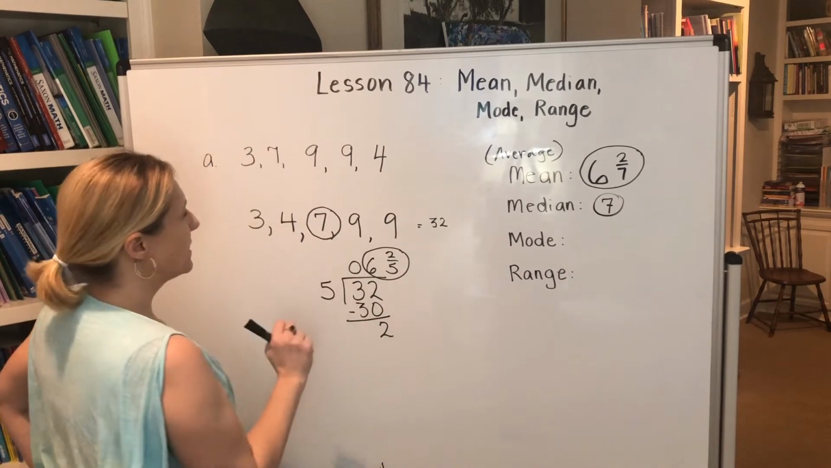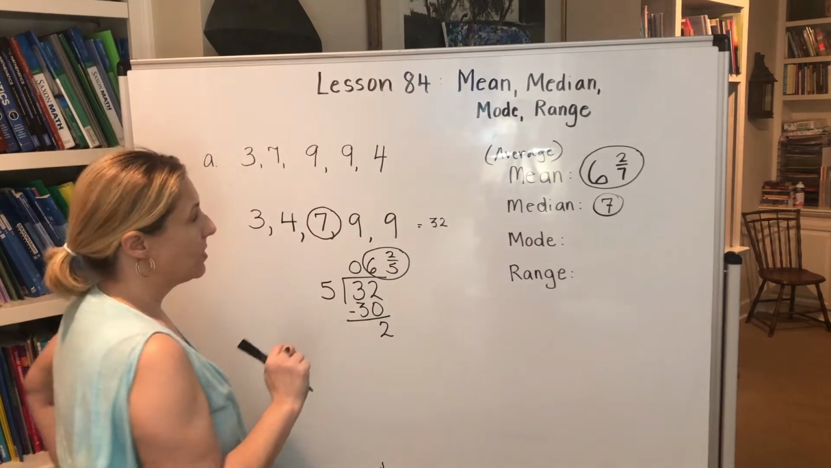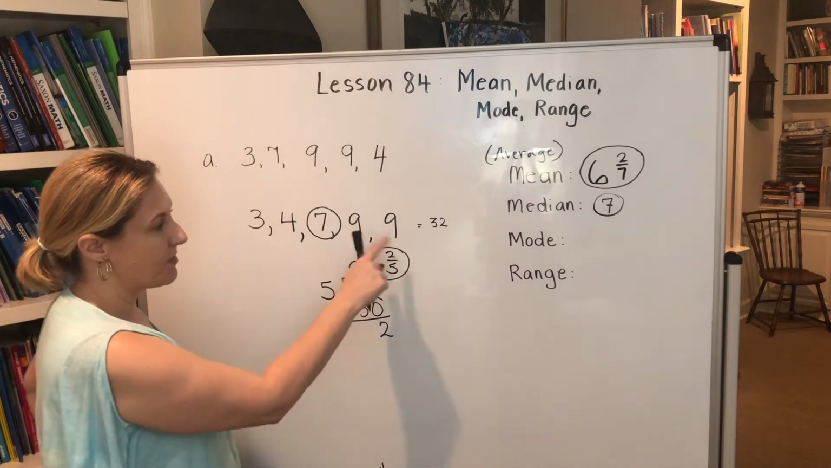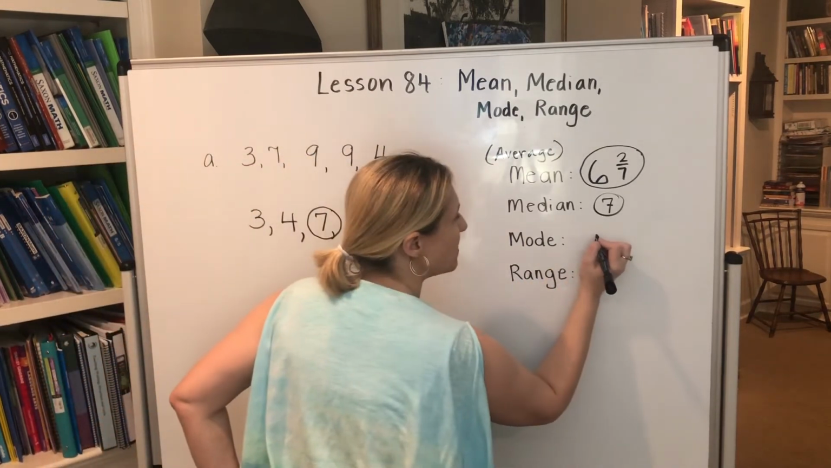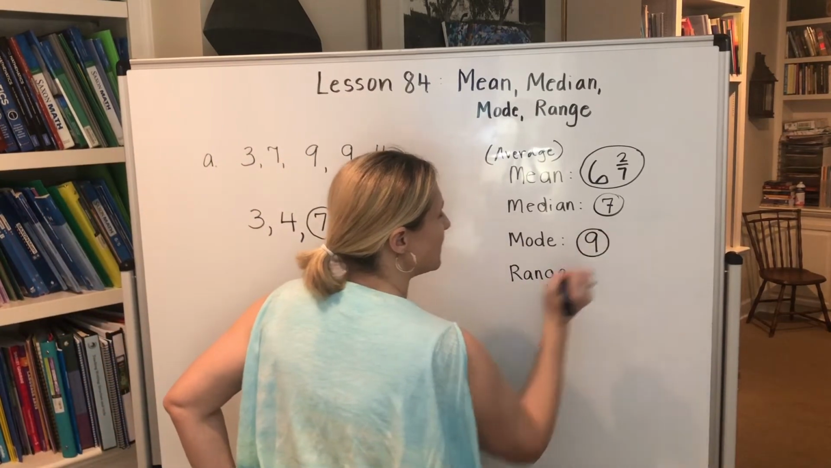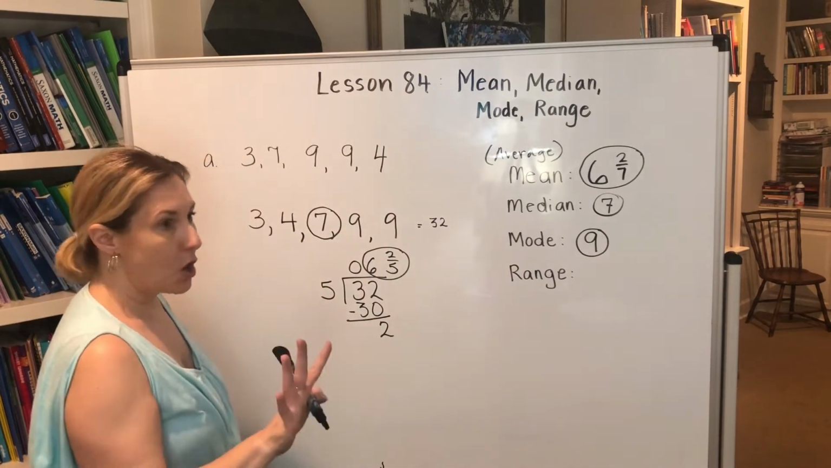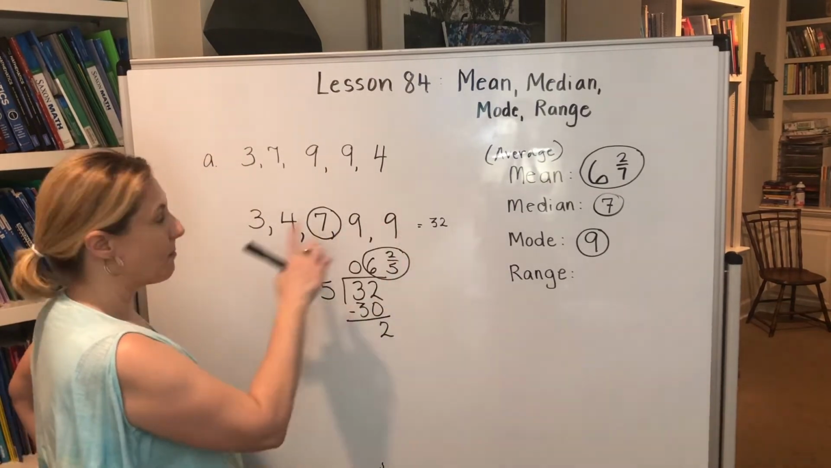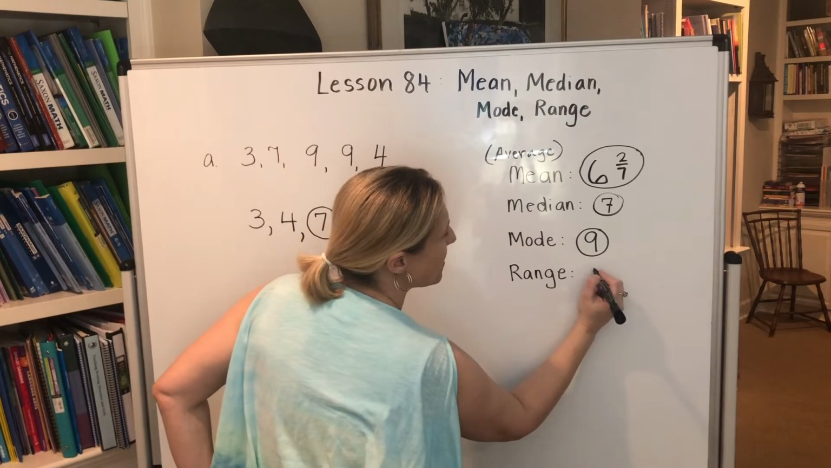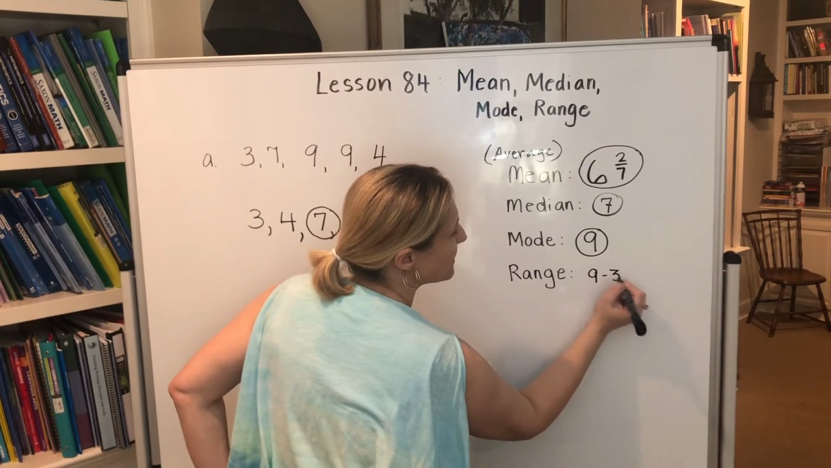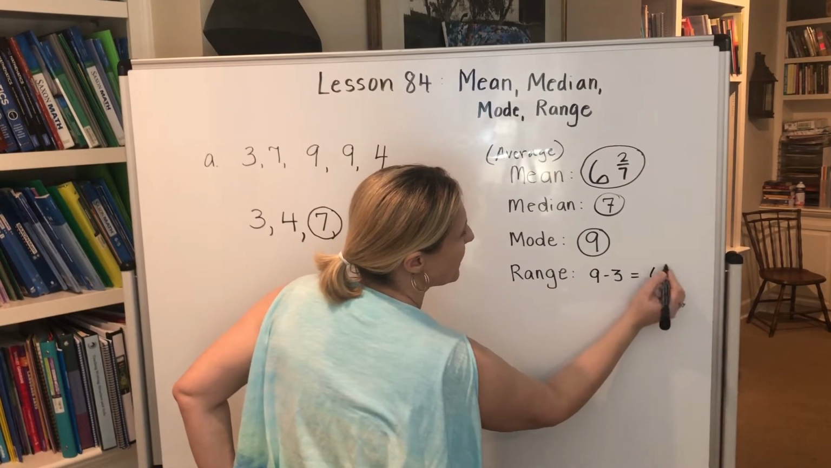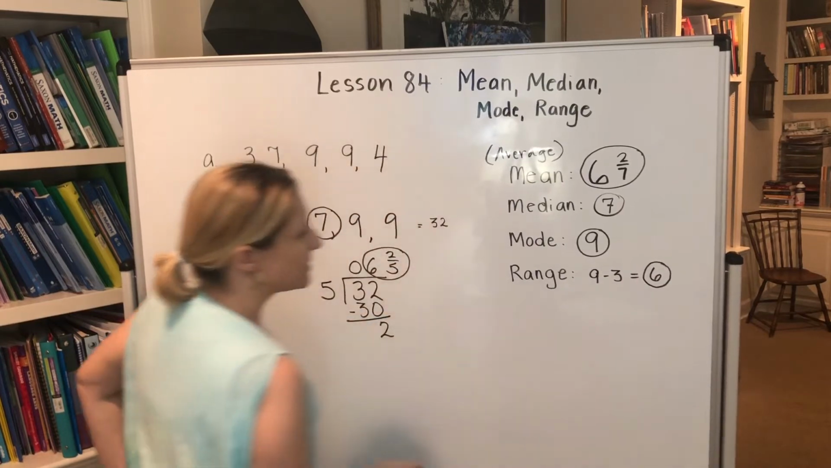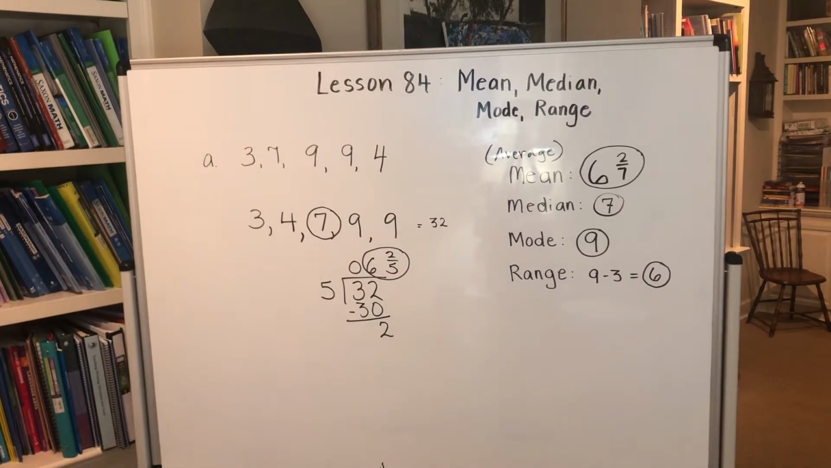The mode, that's the most repeated number. Okay, obviously here we have the most 9s. So our mode is 9. And our range is always the highest number minus the lowest number. So our range is 9 minus 3, which equals 6. So our range is 6.